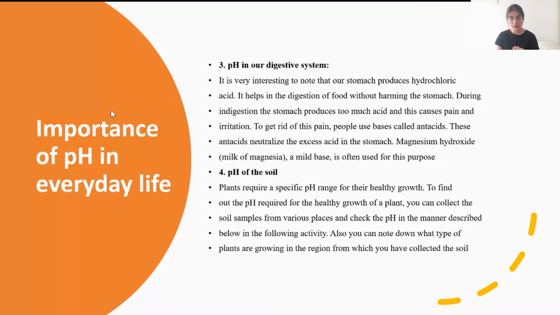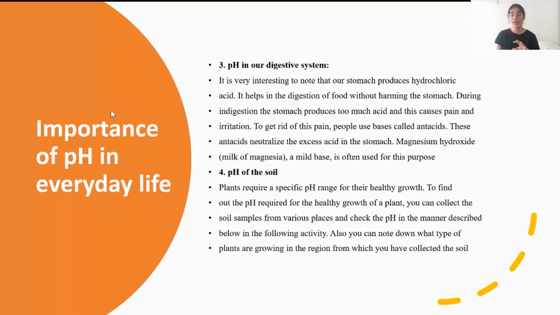They do not neutralize the entire acid, but the excessive acid produced by your stomach. Milk of magnesia, which is magnesium hydroxide, a mild base, helps by reducing the excessive amount of hydrochloric acid present in your body, and it is often used as an antacid. Antacids are substances that act opposite to acids by neutralizing them.